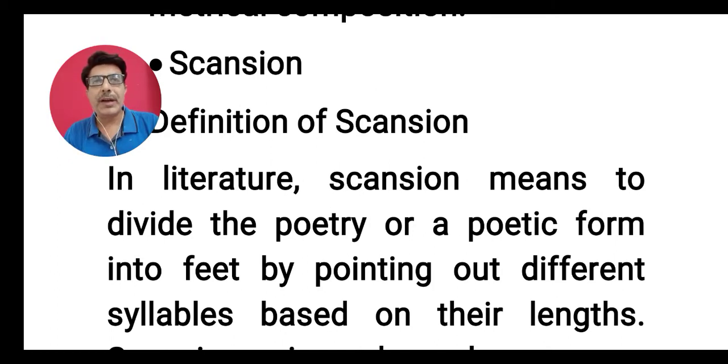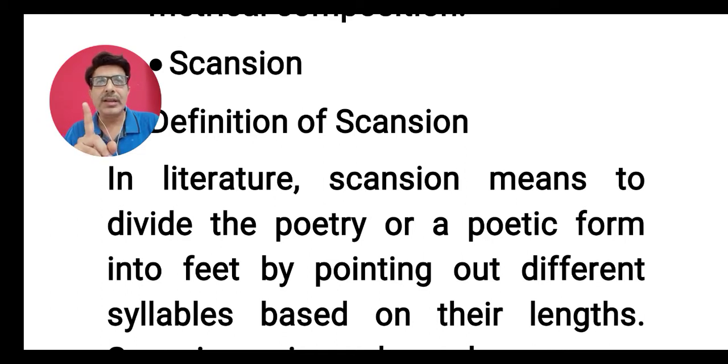Also, you have to find out how many lines are there in each stanza. Also, you need to measure the length of each line, and the length of the lines is measured by syllables. What is a syllable?